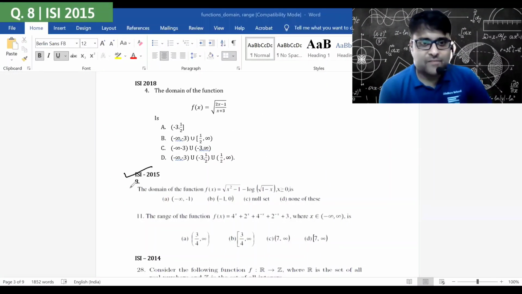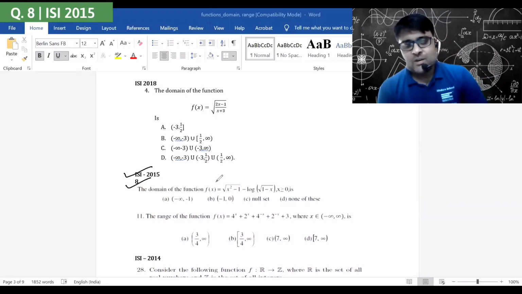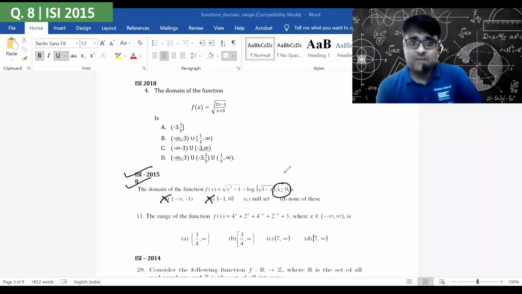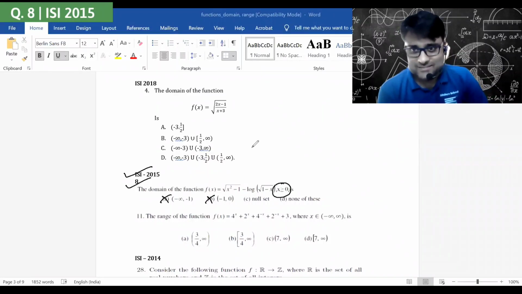Okay. ISI 2015 question number 8. We need to find out the domain for this function. It's already given to us that x is greater than or equal to 0. So if x is greater than or equal to 0, x cannot be a negative number, so rule that out of the equation. That can't be the answer. In fact, in the poll, I see that 29% of you have marked A as the answer. It can't be. Okay. Now, let's concentrate on both of these.